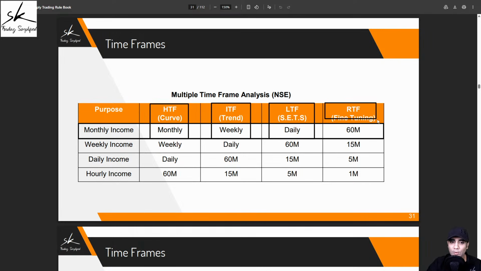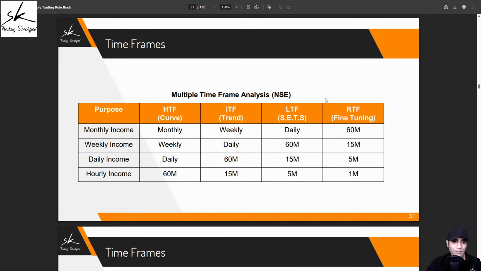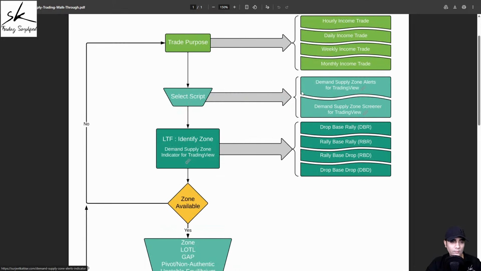And in case we need to use the refining time frame, then my refining time frame will be the 60 minutes chart. So as soon as I'm done with my step number 1, now I have the clarity on what time frames I'll be using and what is going to be the purpose of each and every time frame. So my challenge number 1 is taken care of.